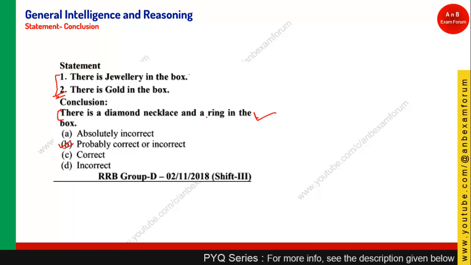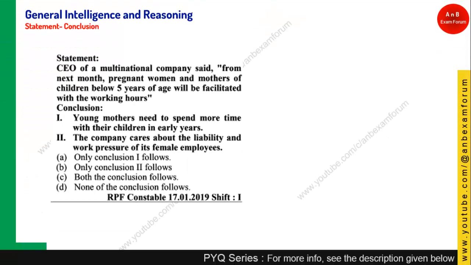It can be of any other material. So probably it can be made up of gold or any other material. So for this, option B seems to be the valid one and option B is the right answer. Let's see the next question.